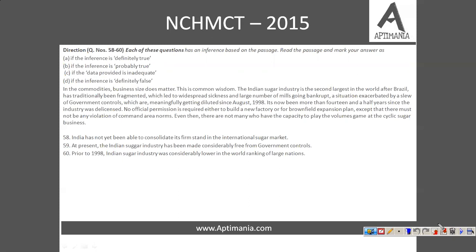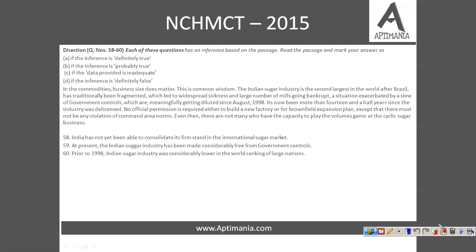Now first of all, let us read this information. In the commodities, business size does matter. Sorry. This is common wisdom. The Indian sugar industry is the second largest in the world after Brazil. Has traditionally been fragmented, which led to widespread sickness and large number of mills going bankrupt. A situation exacerbated by a slew of government controls, which are meaningfully getting diluted since August 1998. It's now been more than 14 and a half years since the industry was delicensed.